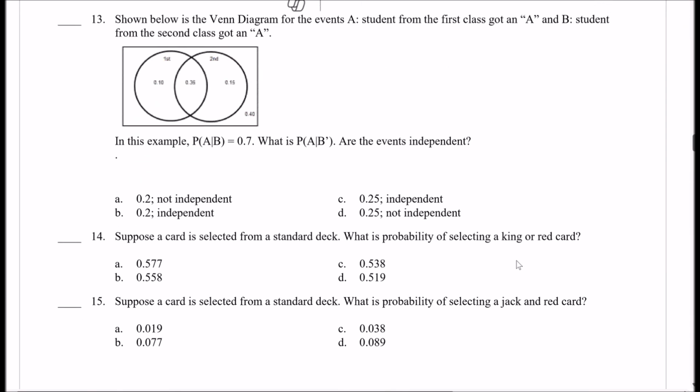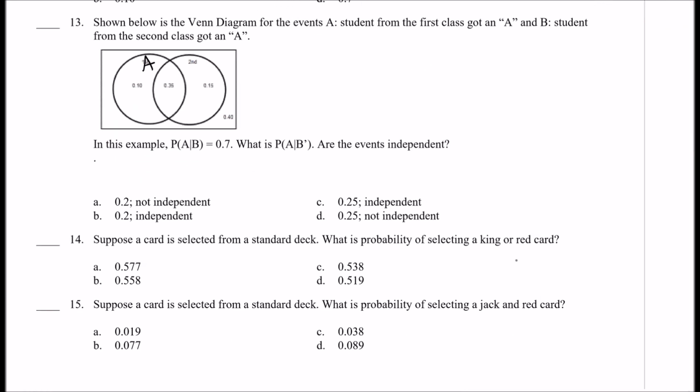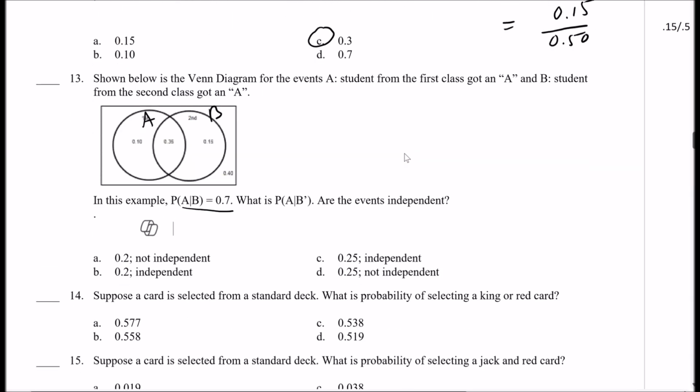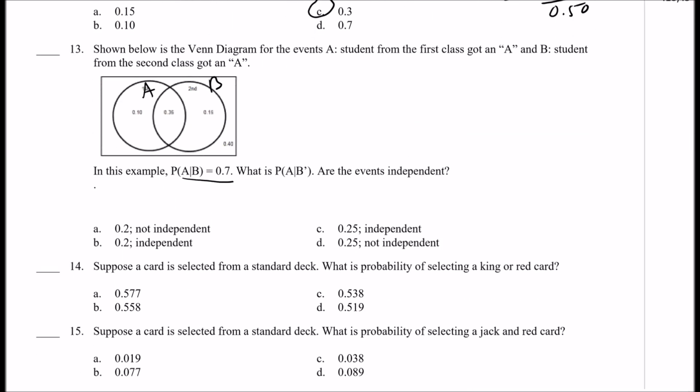All right, number 13, shown below. So this is, again, using the same Venn diagram, A and B. All right, it says, in this example, P of A given B is 0.7. What is probability of A given B prime? Are the events independent? Let's actually calculate to see if that's true, okay? A given B. Is that true? Well, A and B divided by the probability of B.